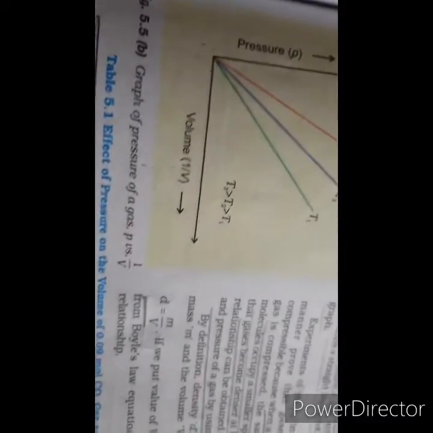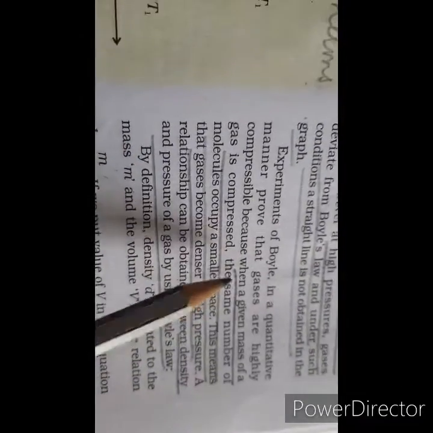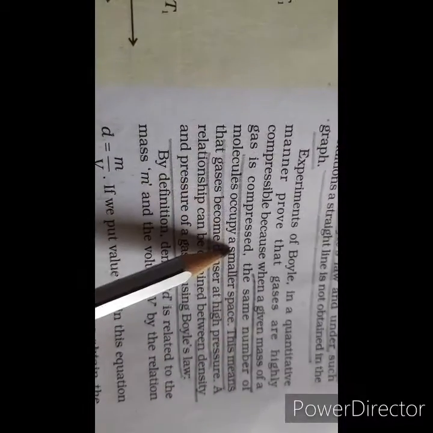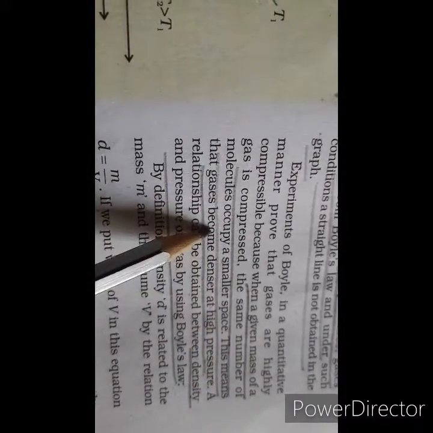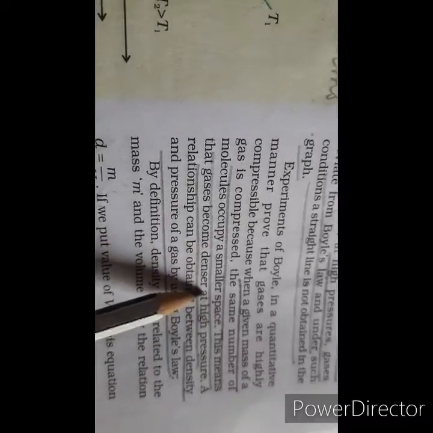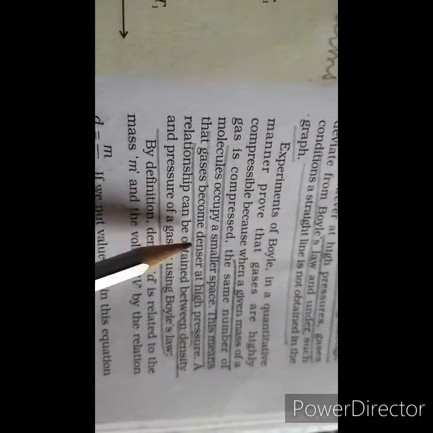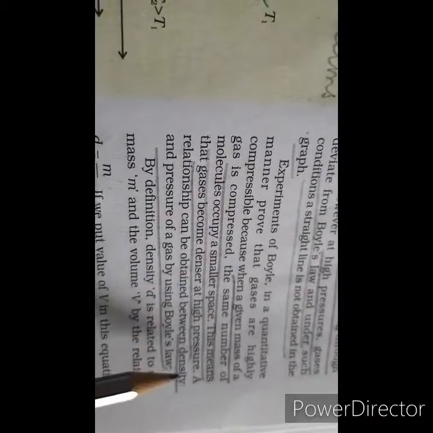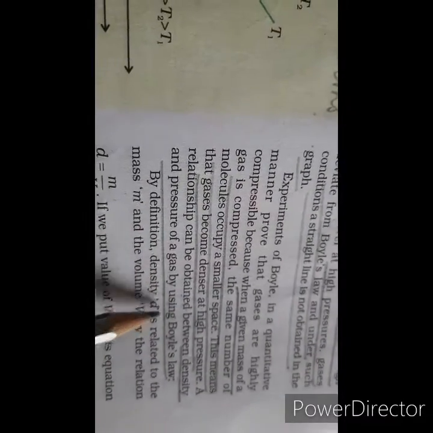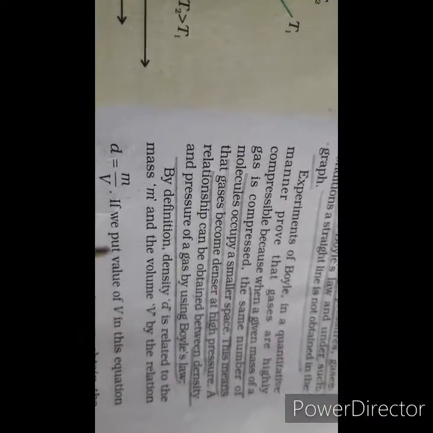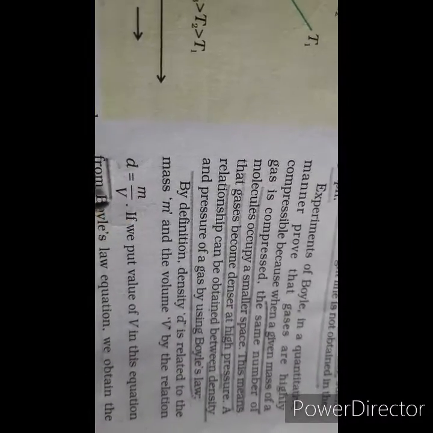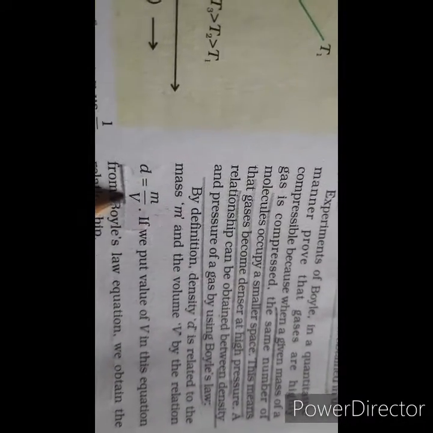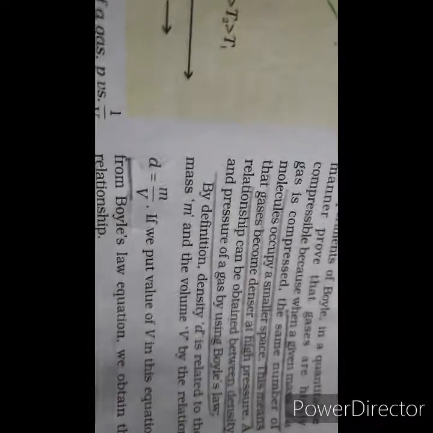One more very important thing that we can understand from here is that when a given mass of gas is compressed, the same number of molecules occupy smaller space. So this means that gas becomes dense at high pressure. So we can obtain a relationship between density and pressure of the gas using Boyle's law. We can write density is equal to mass over volume. We can put the value of volume from the Boyle's law equation.